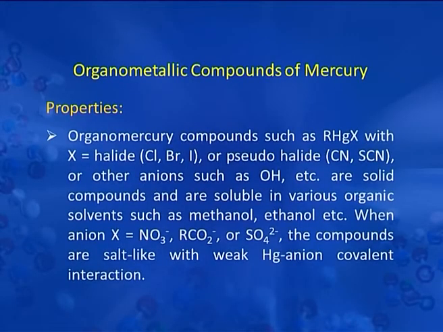After seeing the preparation of organomercury compounds, let us concentrate on their properties. Organomercury compounds such as alkyl mercury halide, where halide can be chloro, bromo or iodo, or pseudohalide such as cyanide or thiocyanide, or other anion such as hydroxide etc., are solid compounds and are soluble in various organic solvents such as methanol, ethanol etc. But when the anion is nitrite or sulphate, the compounds are salt like with weak mercury anion covalent interaction.